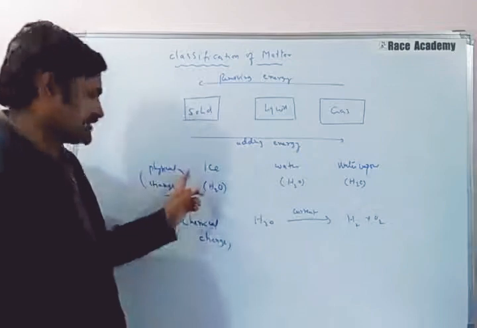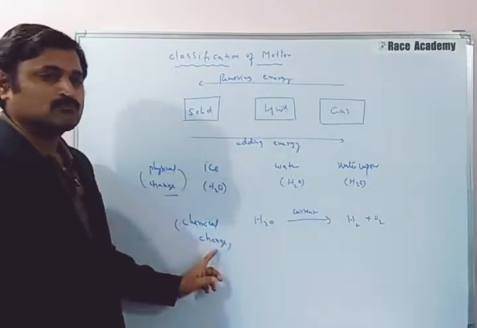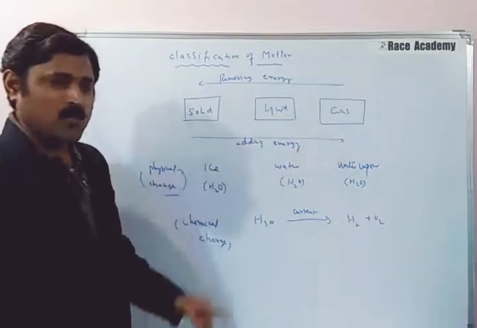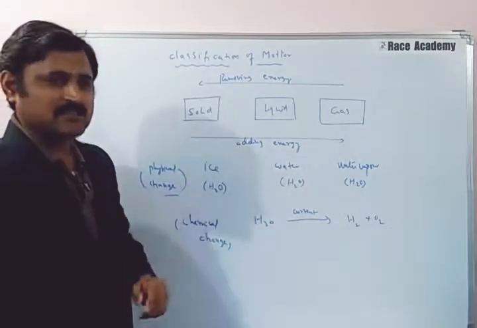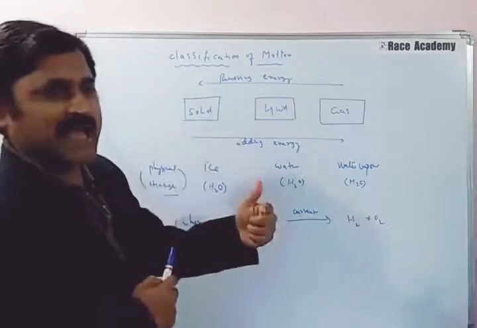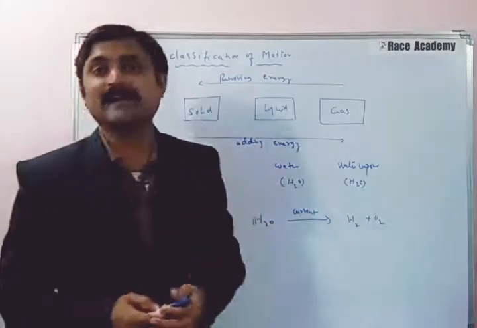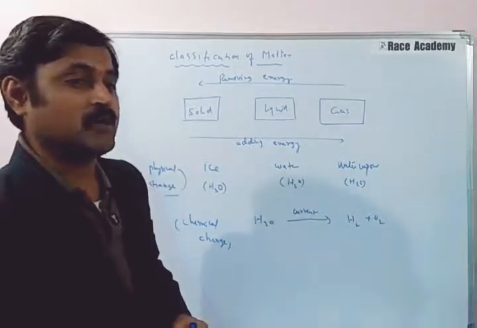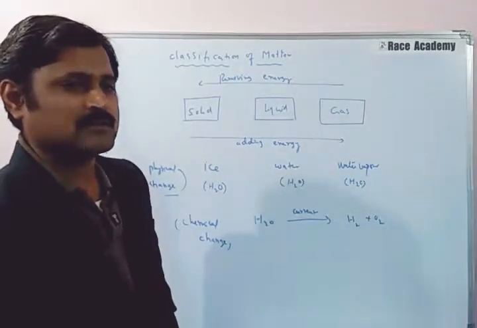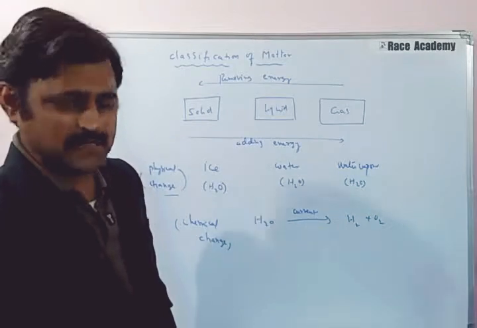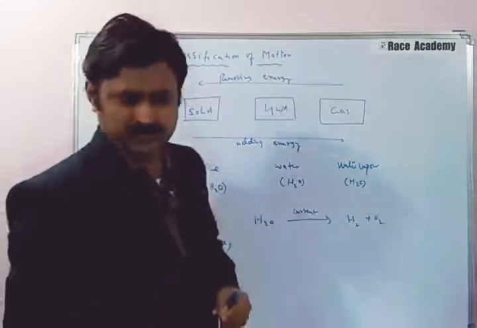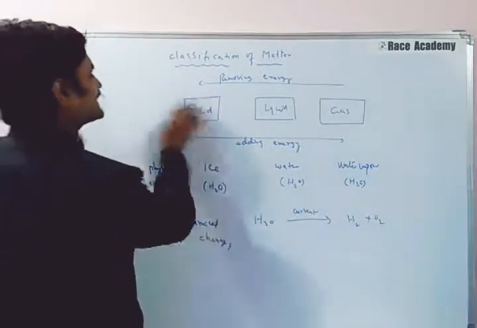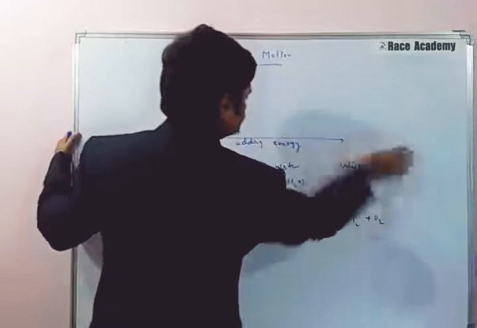See, what is the difference between physical change and chemical change? In a physical change, physical properties differ. Once a chemical change occurs, matter's chemical properties as well as physical properties both will get affected. That is the most important point to be noticed. So many things come under these physical and chemical changes. Now we will see classifying the matter. How we will classify the matter, we will see.